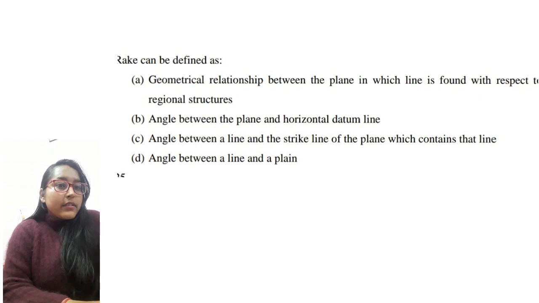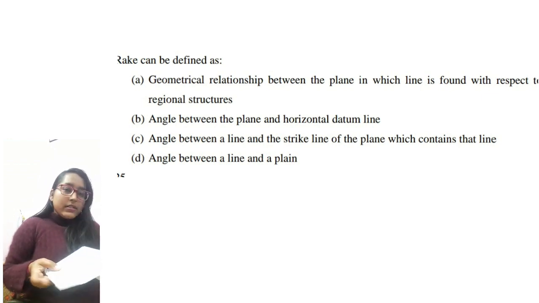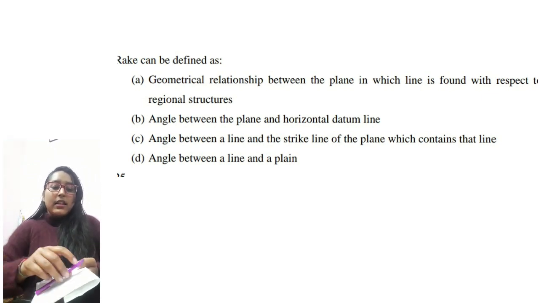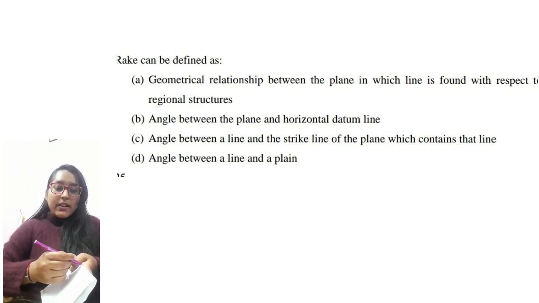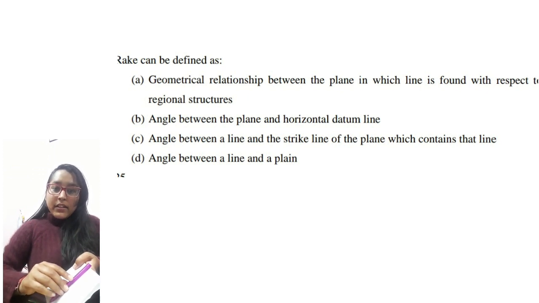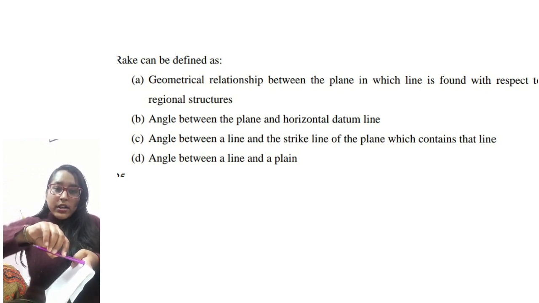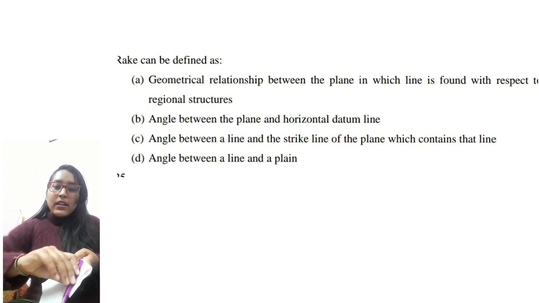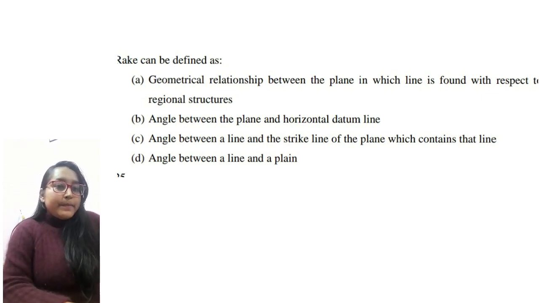Next is, what is rake? Suppose this is a plane, and this is a line on the plane. It is the angle between the line on the same plane and the strike line. This is the strike line of the plane, and this is the line present on the plane. So this is the rake. I'm not projecting it to the vertical or anywhere else. I'm taking the angle on the same plane, within the plane. So it will be the third, C part.